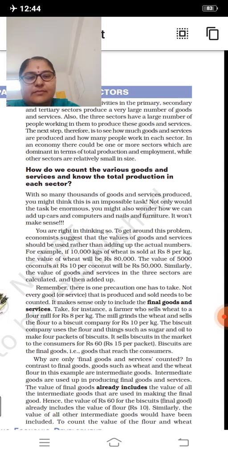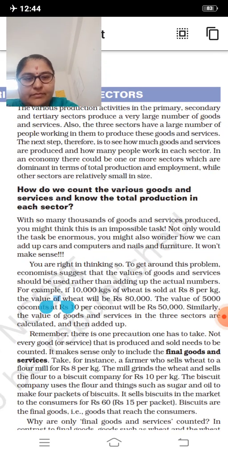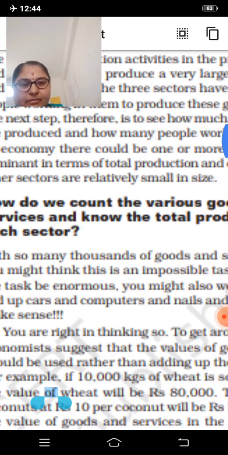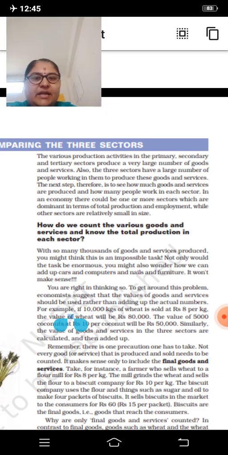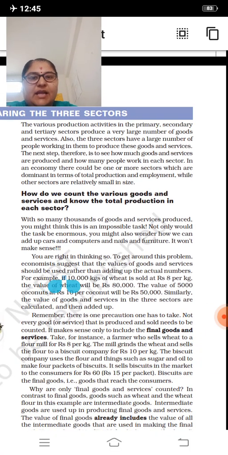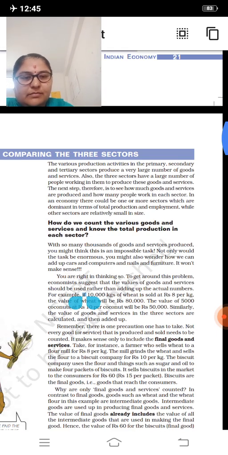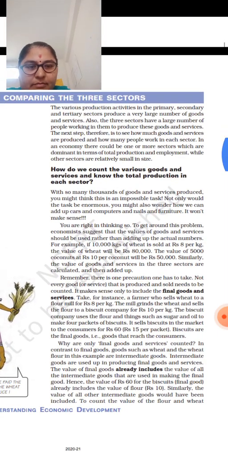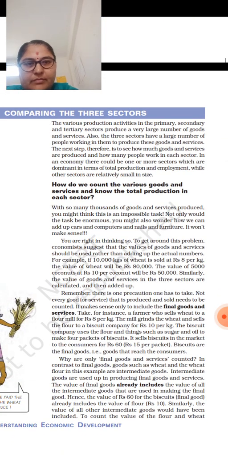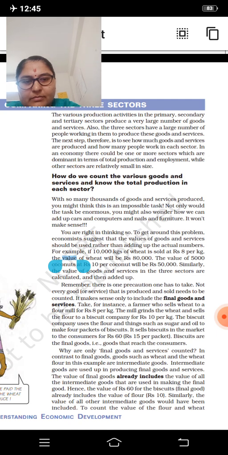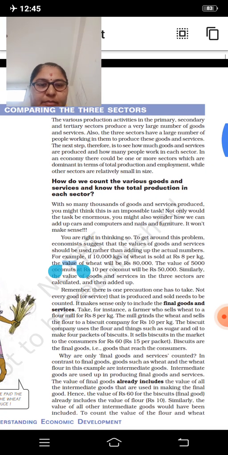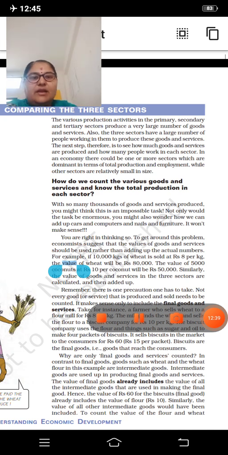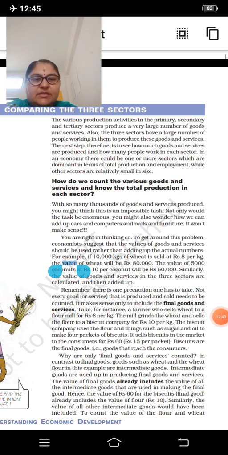Comparing the three sectors. The various production activities in the primary, secondary and tertiary sectors produce a very large number of goods and services.